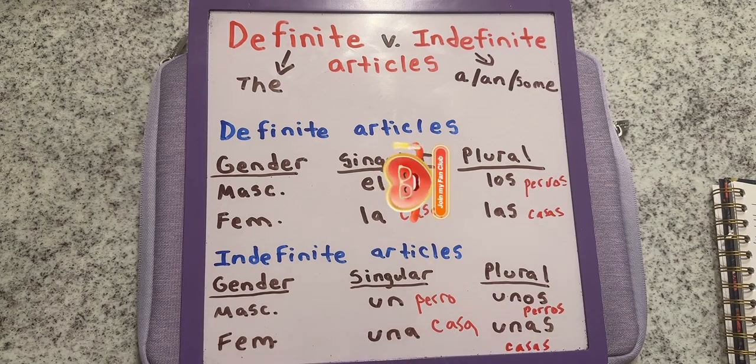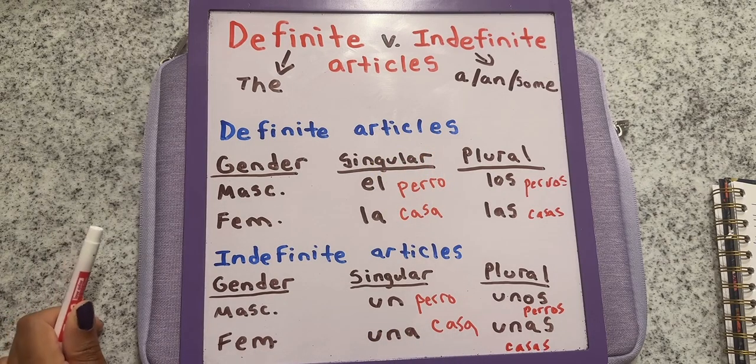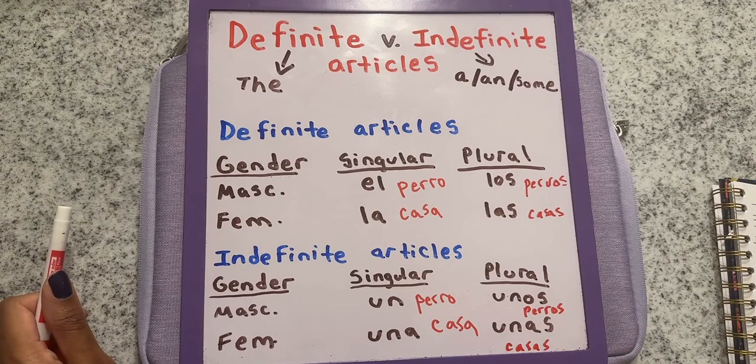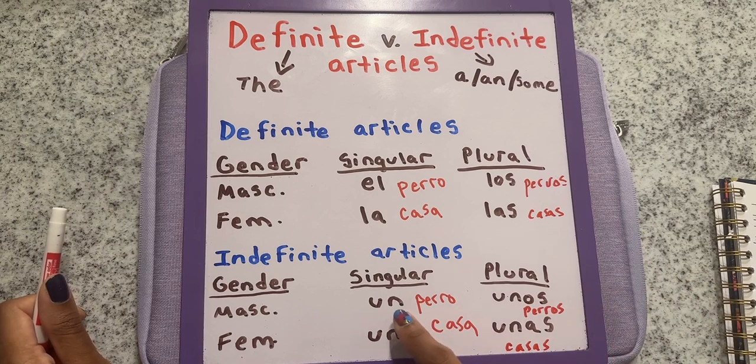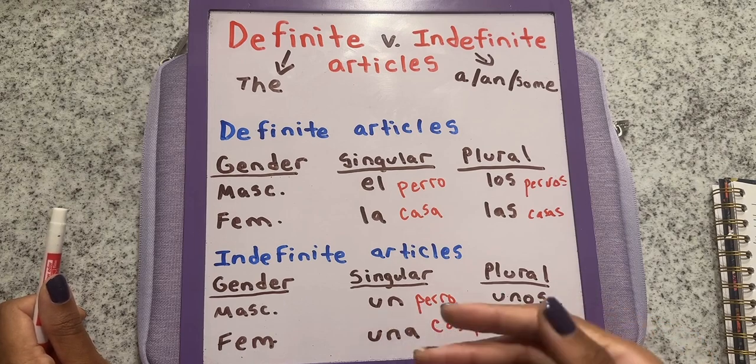Okay, so let's do an example here. Let's say you just moved into a neighborhood and you see a dog you've never seen before. Would I say el perro or un perro, if I want to say a dog? It's a dog you've never seen before. It's nothing specific. So if you want to say a dog, then it would be un perro. Yep, good job, sir, over there. You had it right. Un perro is how you say a dog.